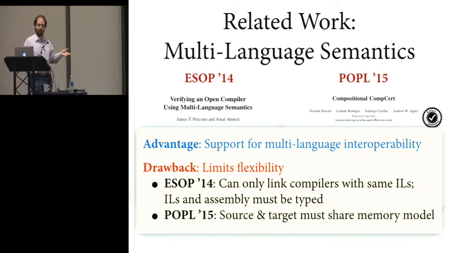So, for example, in the ESOP 14 paper, you can only link together the results of different compilers that have the same intermediate languages, and all the languages of the compiler have to be typed, whereas we don't have any such restriction. And in the POPL 15 paper, basically all the languages of the compiler have to share a common memory model, which is fine for a C compiler, which is what they're doing, but I don't think it would scale to an ML compiler.